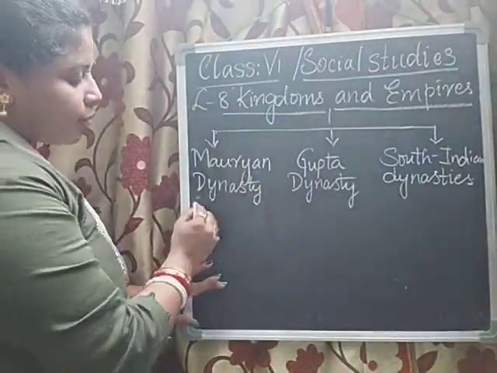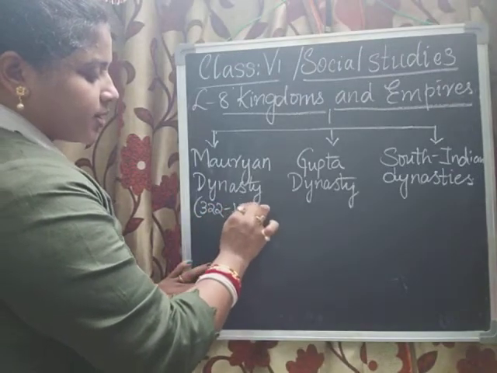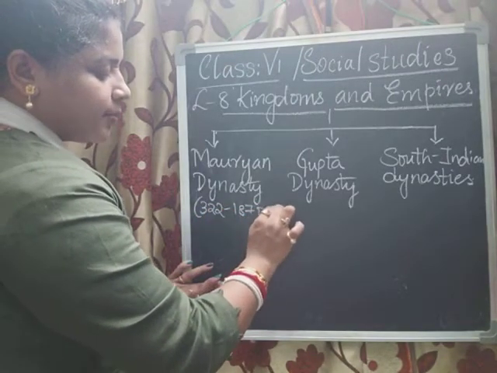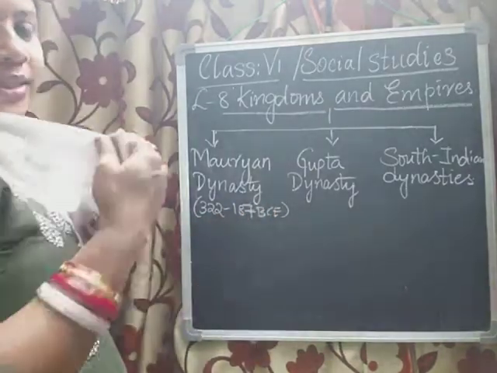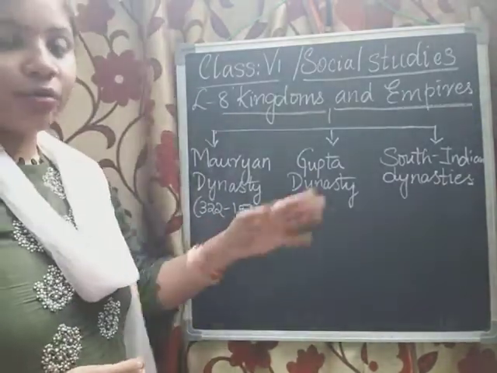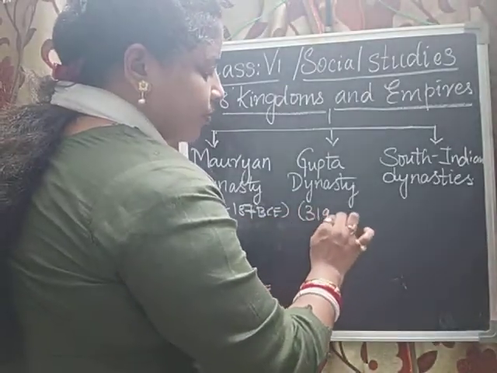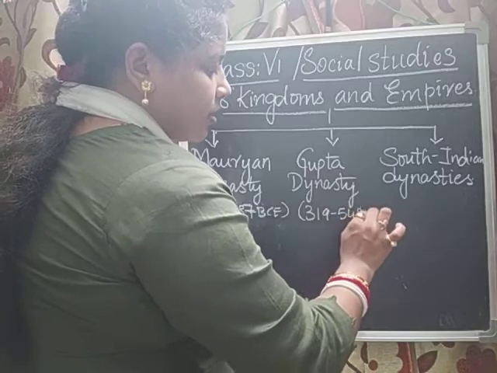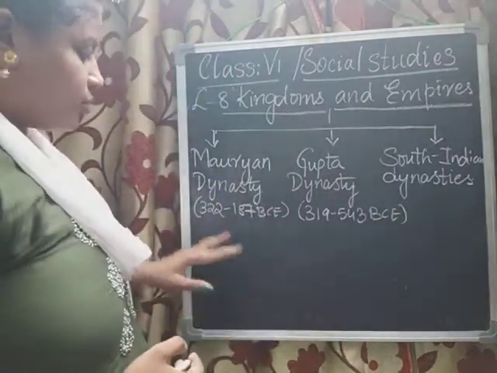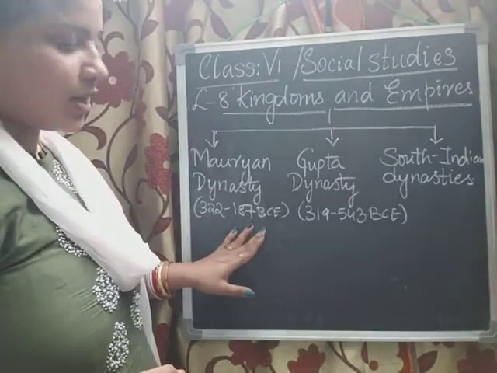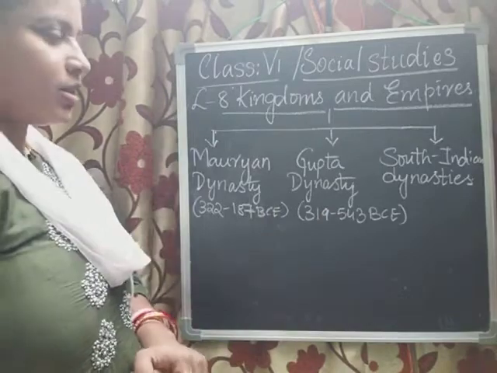The time period of the Mauryan dynasty is 322 to 187 BCE, whereas the time period of the Gupta dynasty is 319 to 543 BCE.